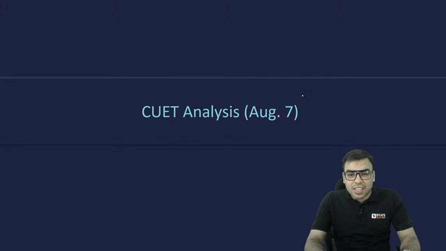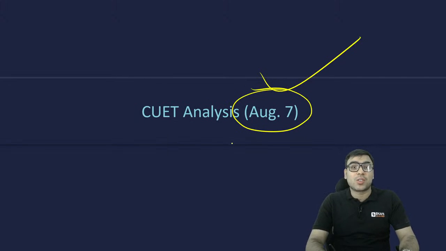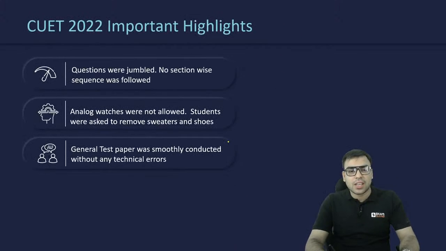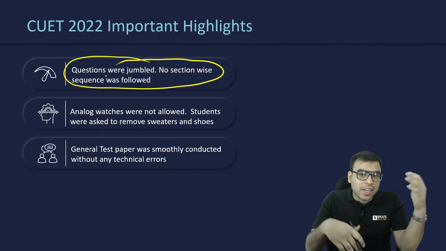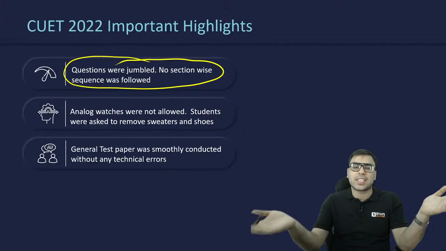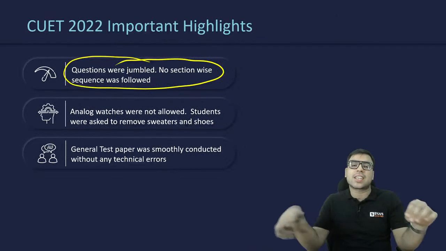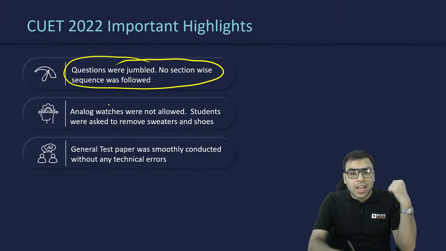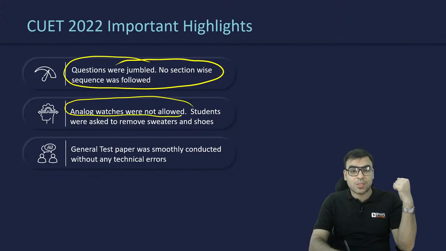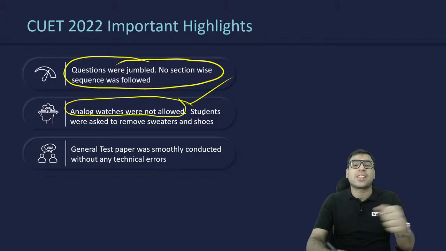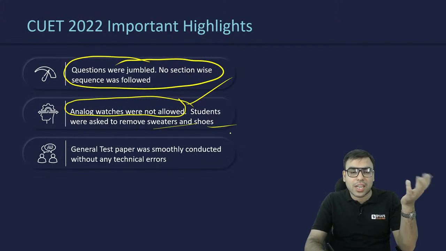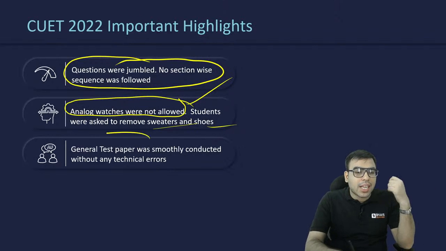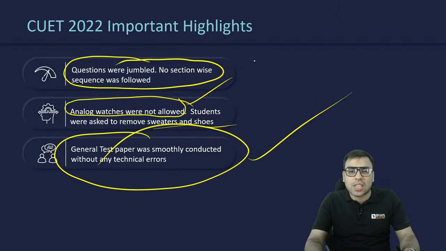Then let's talk about the CUET analysis of 7th August. Again, the questions were jumbled. We have told you many times that there is no section-wise sequence. General test and quant questions were here and there, not asked section-wise. Analog watches were not allowed, even at some places. Students were asked to remove their shoes at some places. Then the general test was conducted smoothly on 7th August.